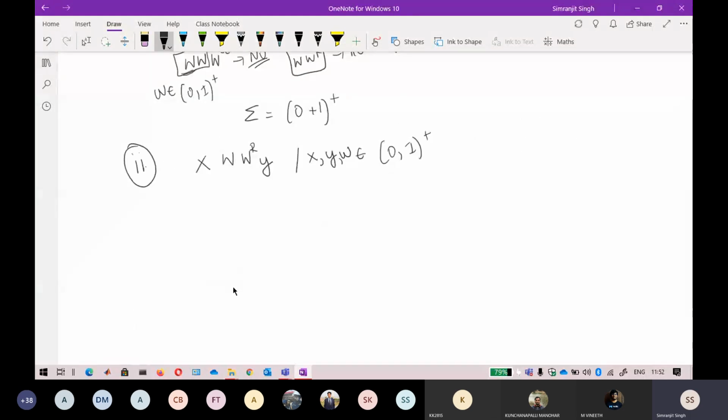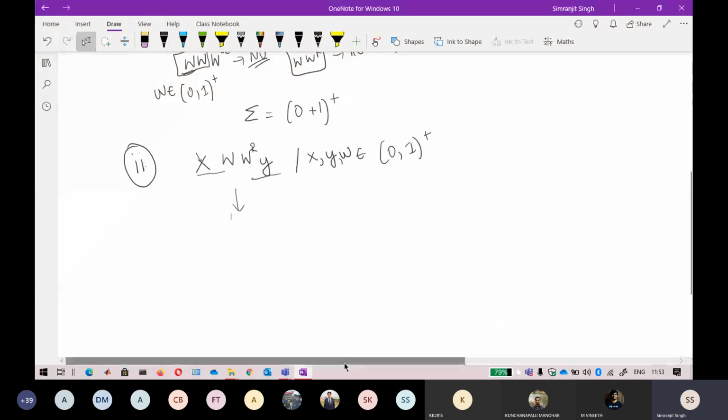Now see it for yourself. Take 2 or 3 minutes to look at this question and try to extend X and extend Y to something. If you are able to find a particular pattern by which you can write a regular language, then tell me, is this language regular or not? Reply in the chat box, I'm monitoring it.